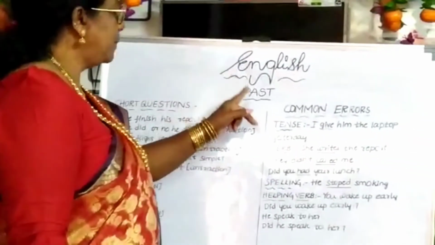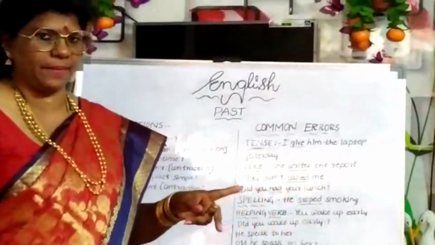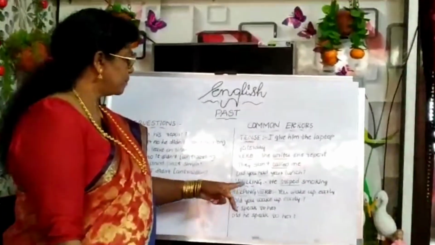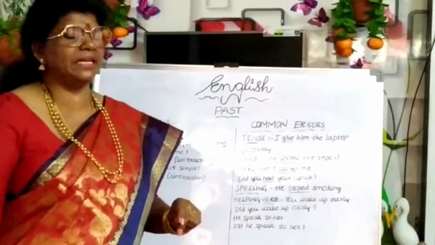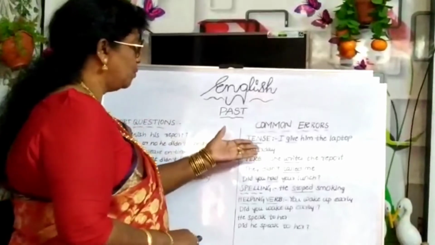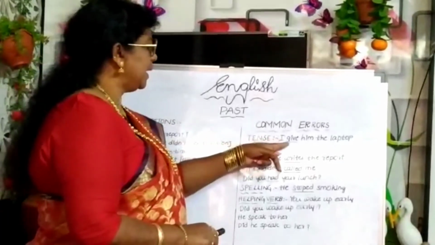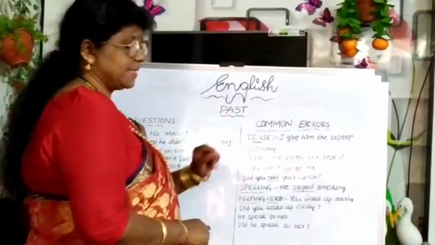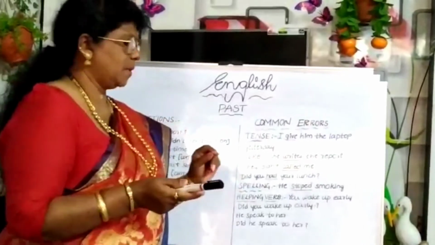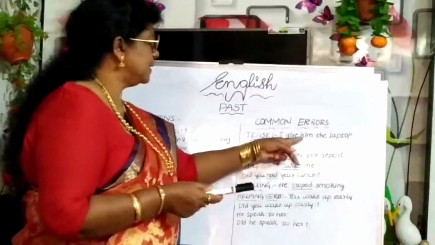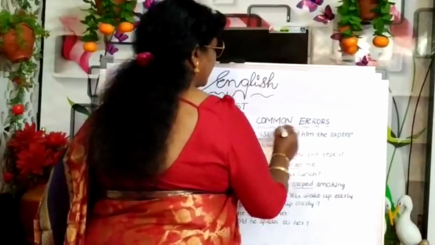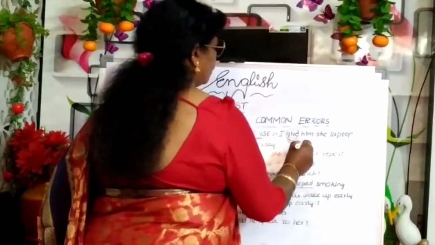Then in simple past, we can commit errors in many places like tense, verb, spellings, helping verbs. Many places we can commit errors. So a few examples we can go through and discuss here. Tense. I give him the laptop yesterday. The action happened yesterday, so that is past tense only. Past tense, how can we use give? Instead of give, you have to use gave.